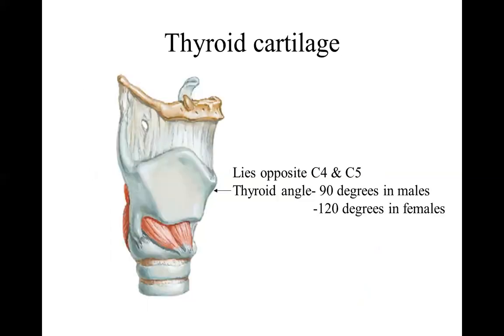Next, we'll discuss the thyroid cartilage. Thyroid cartilage lies upon C4, C5 vertebra. At C5, we also said is the location of the vocal cords. The angle of the thyroid laminae makes it 90 degrees in males and 120 degrees in females.